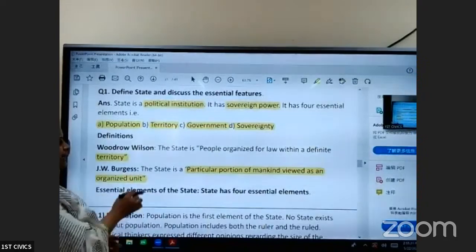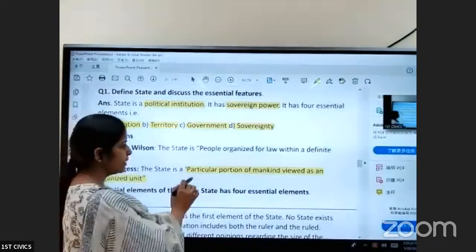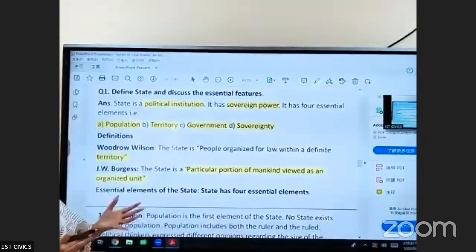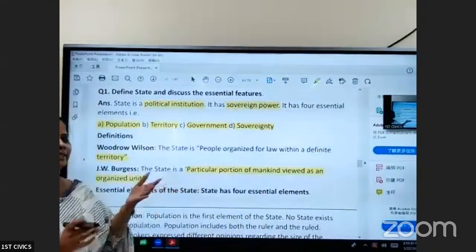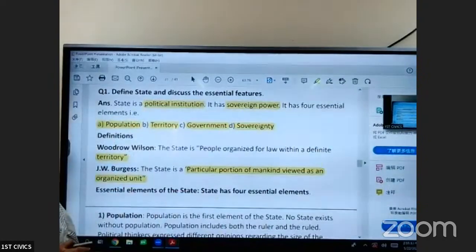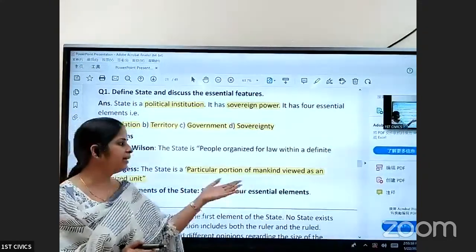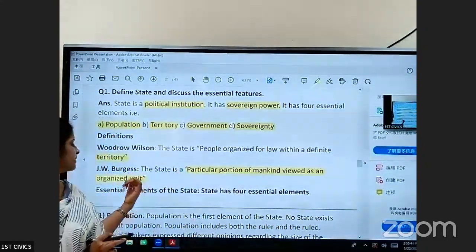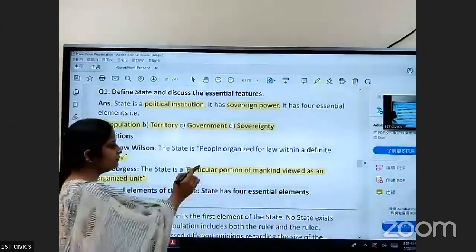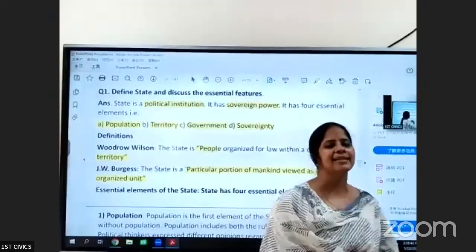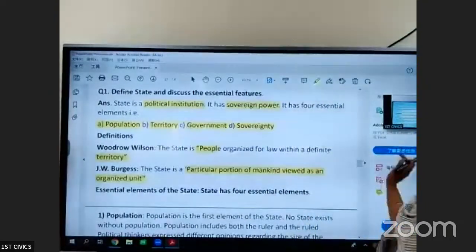So what is state? It is nothing but people living in an organized territory, or we can say people following laws, living in a definite territory. And what is the definition given by J.W. Burgess? State is a particular portion of mankind viewed as an organized unit. If there are no people, then we cannot call it a state.